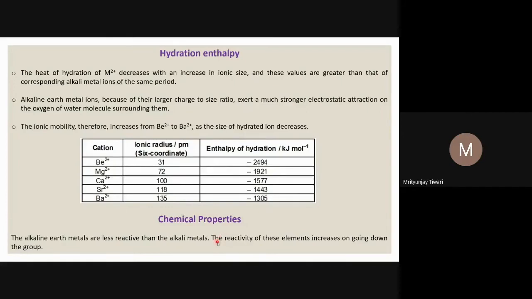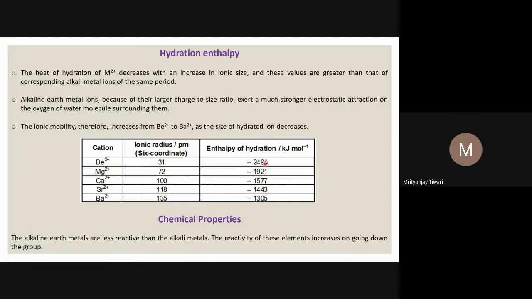So the alkali metals are more reactive, although the alkaline earth metals are also very reactive. The reactivity of alkaline earth metals also decreases down the group, the same trend we have seen in the case of alkali metals.